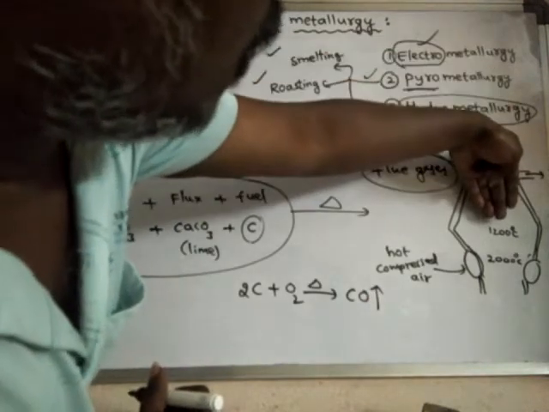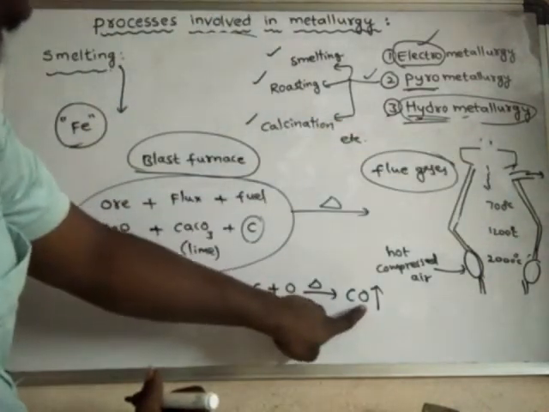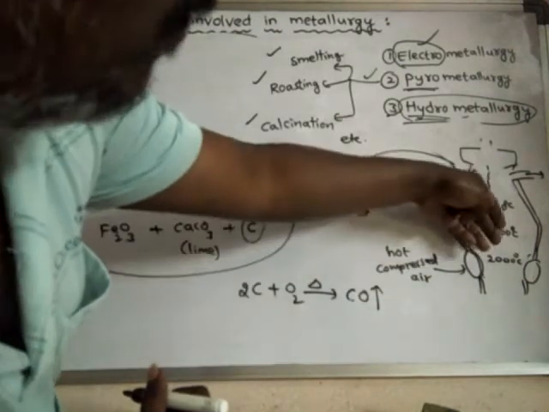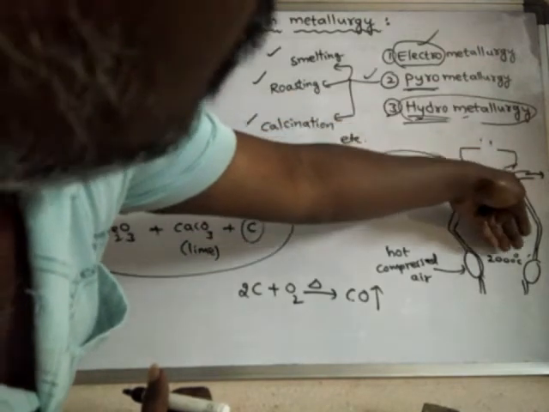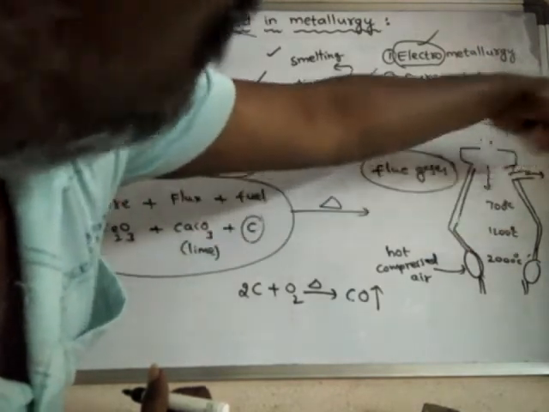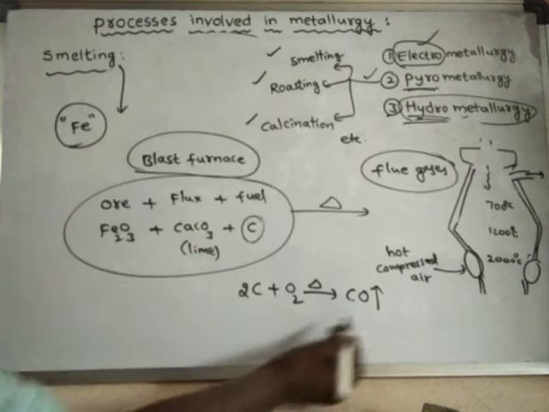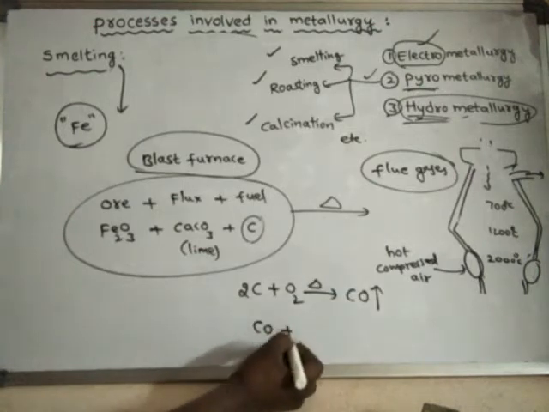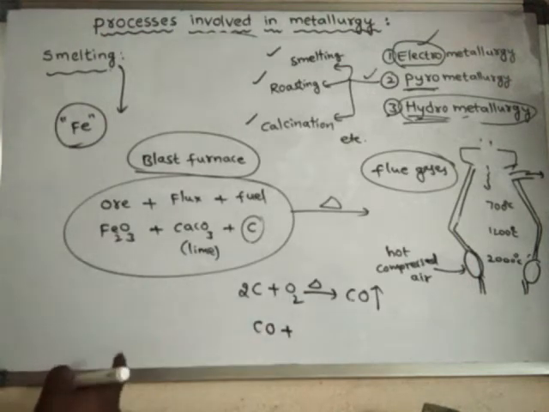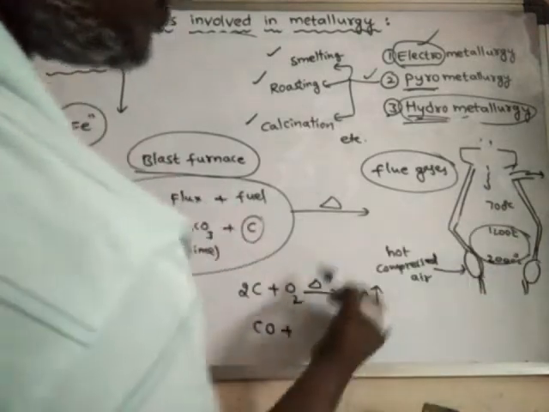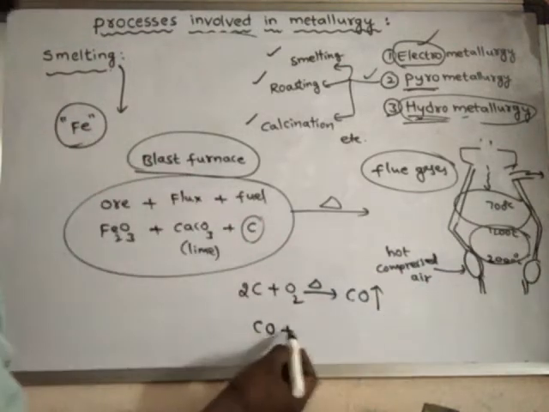Fuel is coming down, and in this area this reaction takes place and carbon monoxide gas is formed. Immediately that gas will move up. Fuel will convert into gas, and that gas will try to escape. While this gas is moving up, on its way it will react with the ore. This carbon monoxide gas, formed in this area, moves up and around this temperature, what happens?